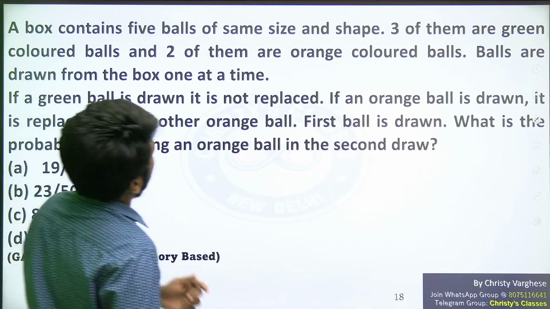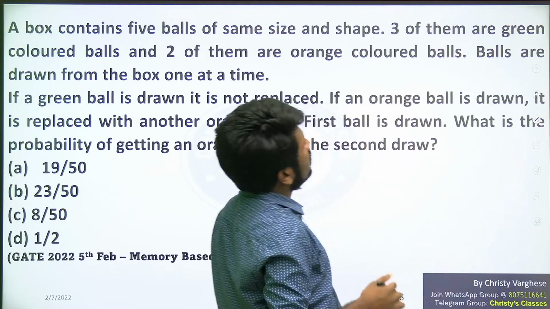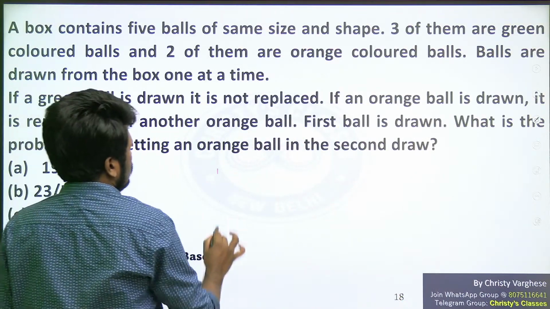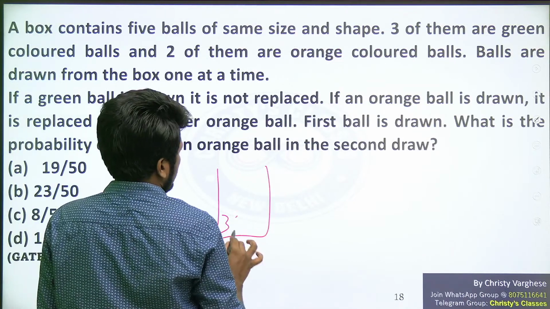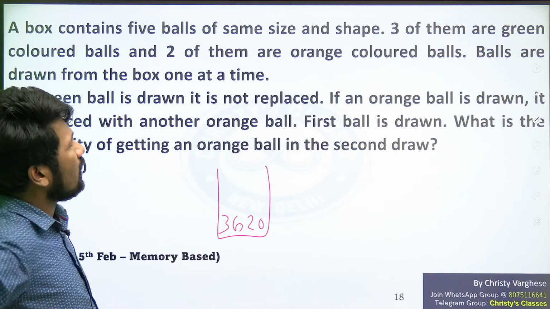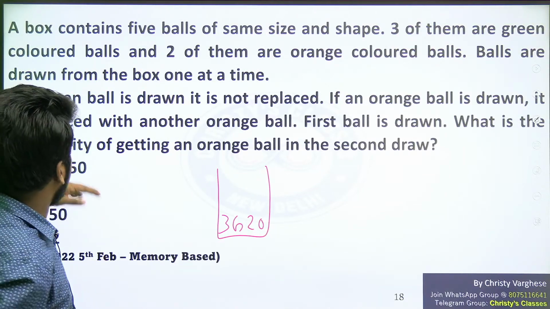So a box contains 5 balls of the same size and shape, or identical balls. 3 of them are green and 2 of them are orange in color. So this box has 3 green balls and 2 orange balls. So total 5 balls, 3 are green and 2 are orange. Balls are drawn from the box one at a time. Normally that is how it happens.